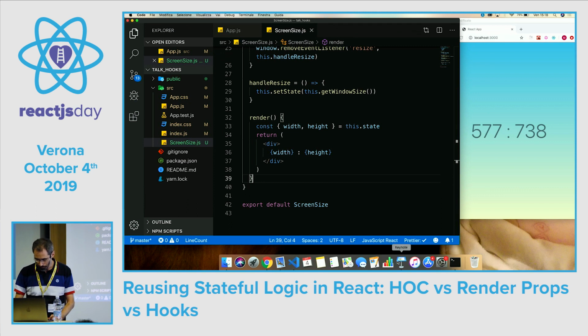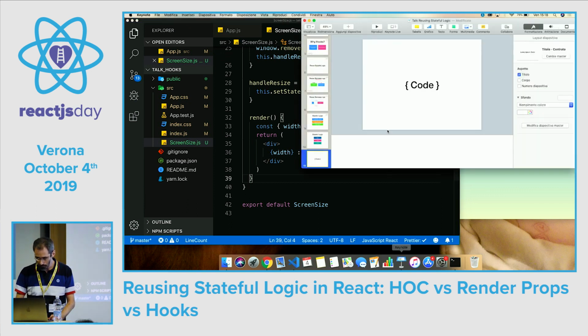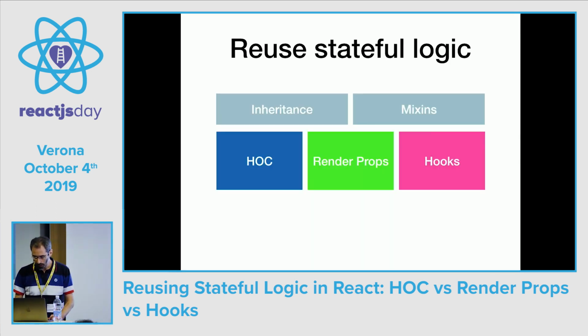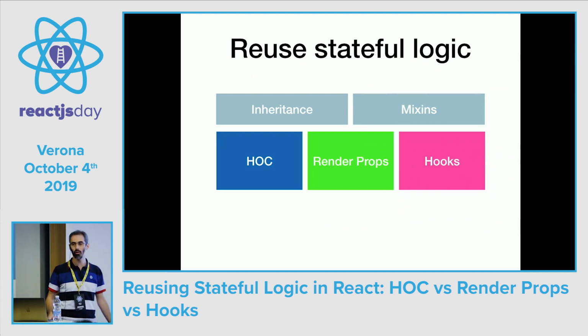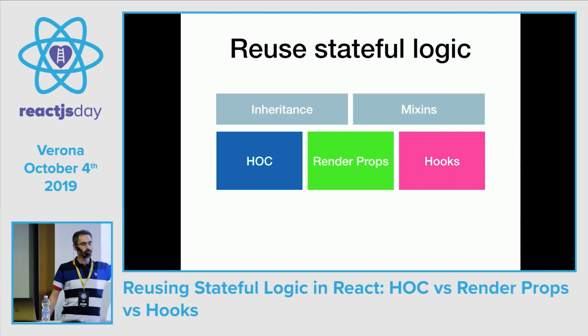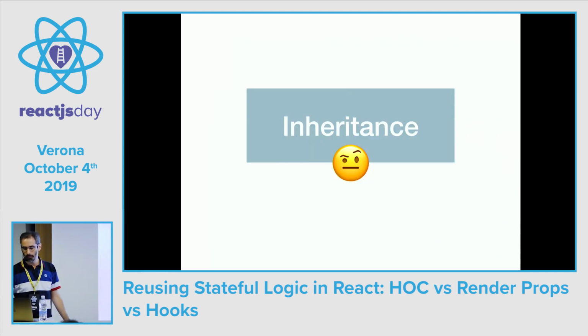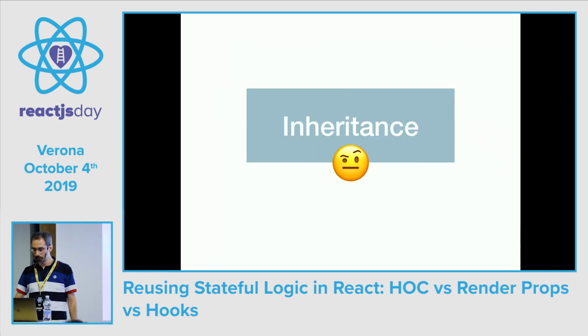Let's see them. Here are 5 ways that we can use to reuse stateful logic in React. The first 2 are in gray because we don't want to use them, and we'll see why. And then we have the big 3: higher order components, render props, and hooks. Why do I say that we don't have to use inheritance?